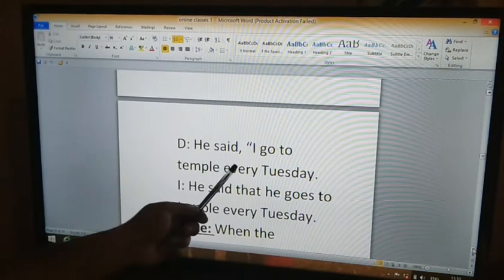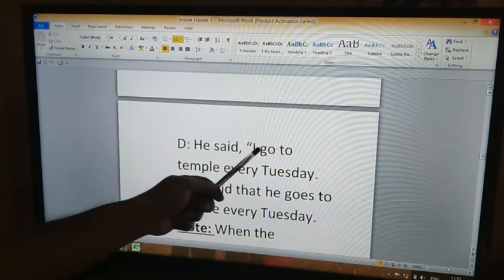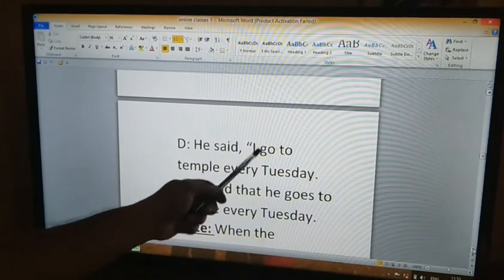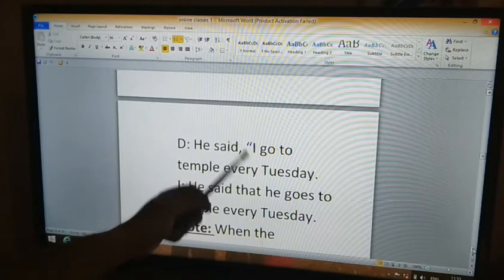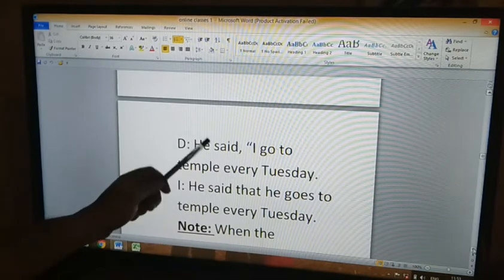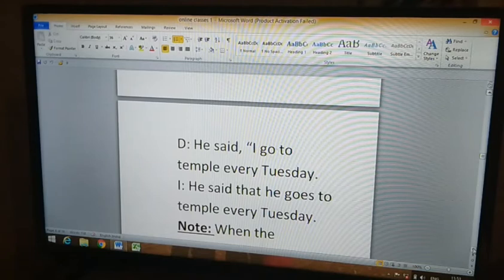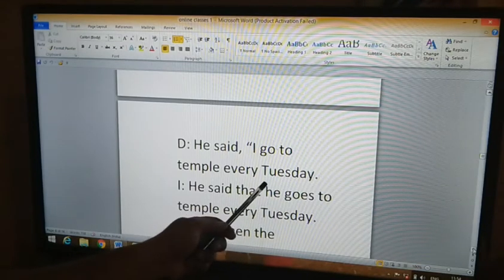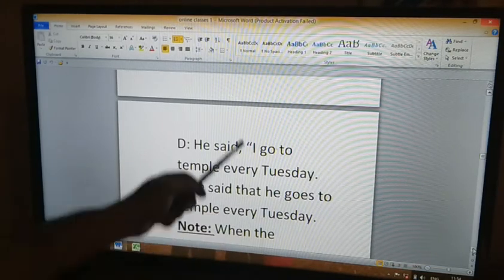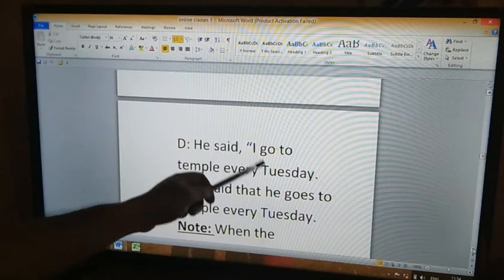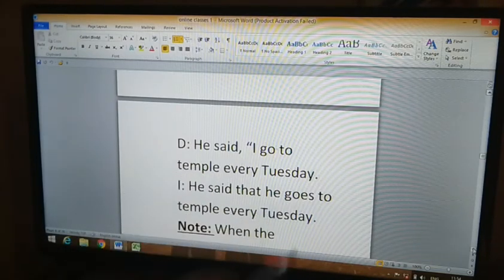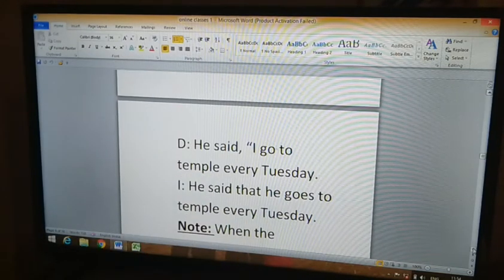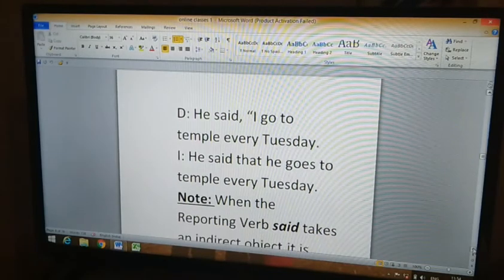The verb here is simple present, and simple present doesn't get changed in indirect speech. The only change we make is according to the pronoun: the pronoun used was "I," here it is "he." Other than that we don't make other changes.